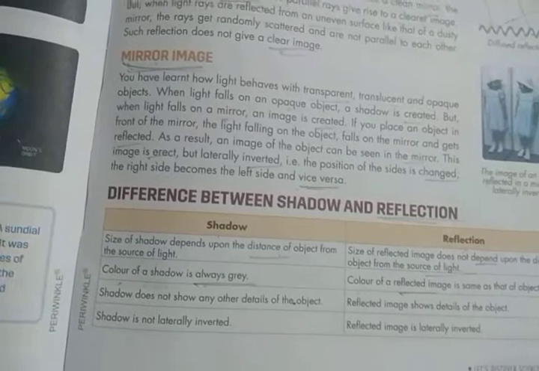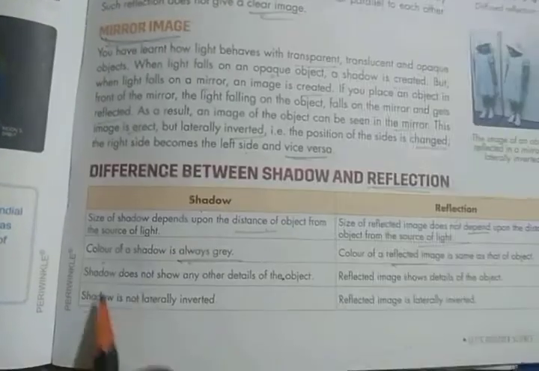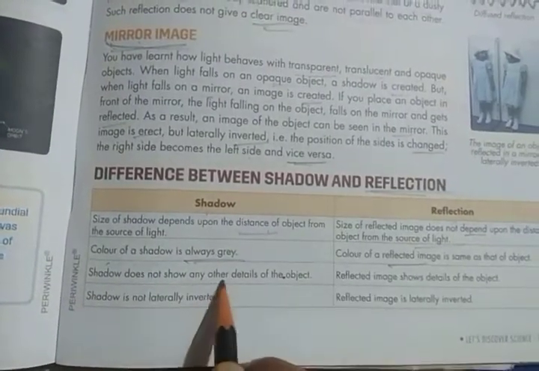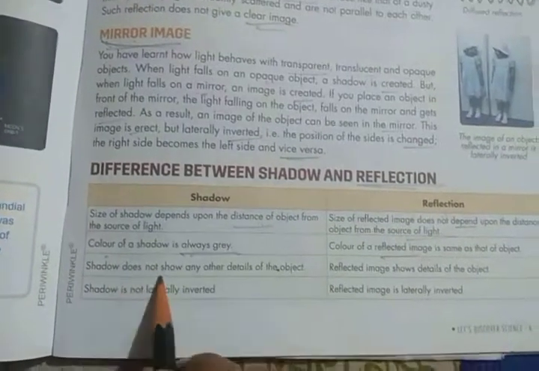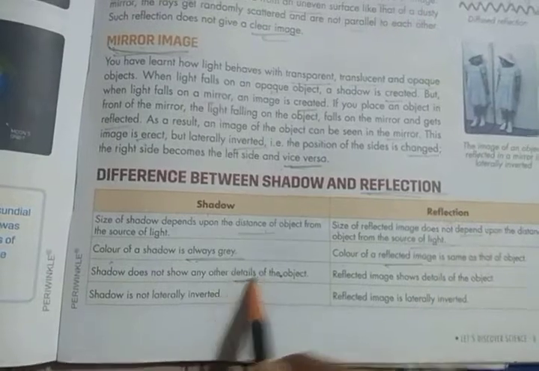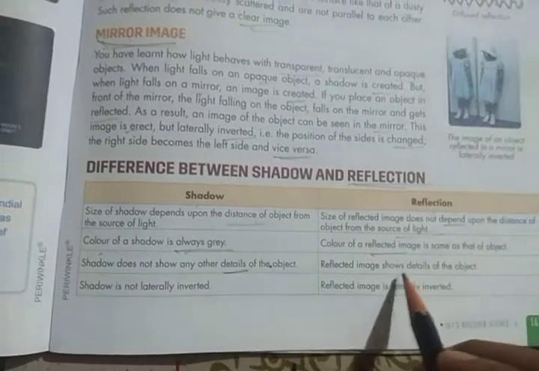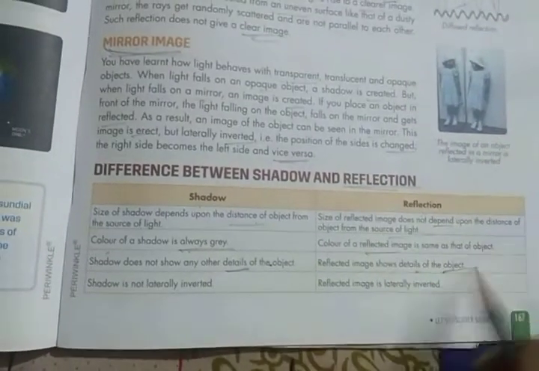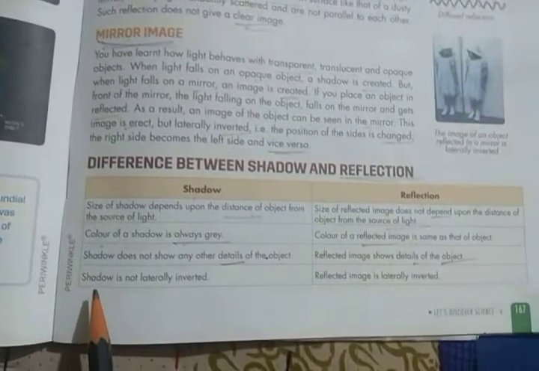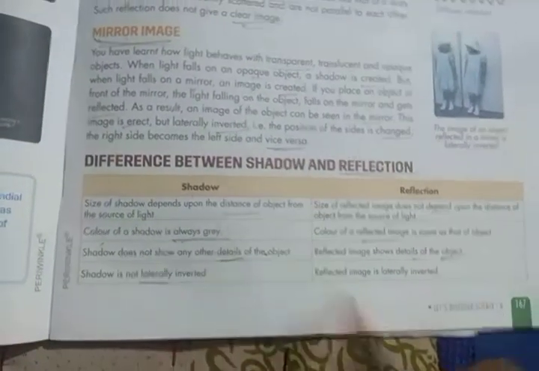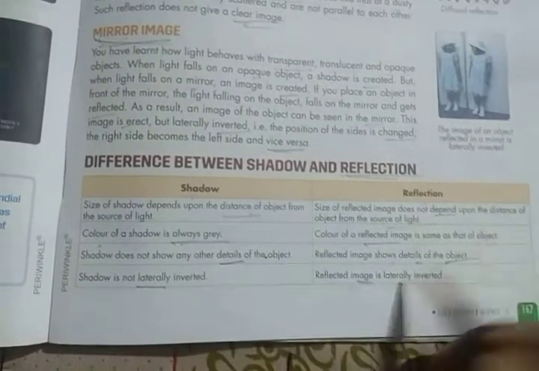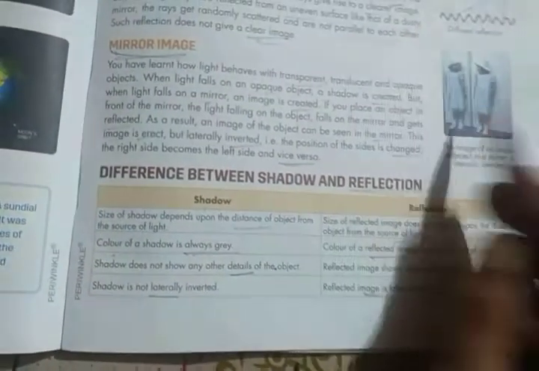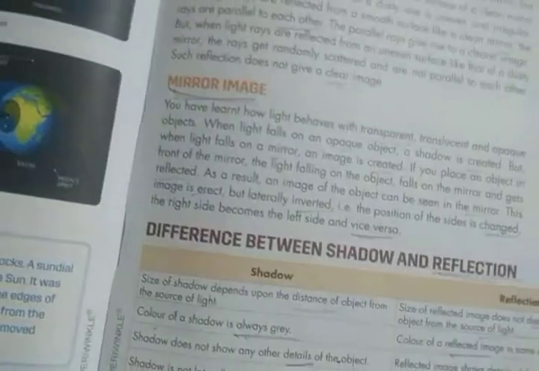Red becomes red, black becomes black, but in shadow, the color is always gray. Shadow does not show any other details of the object, but an image shows the details of the object. Shadow is not laterally inverted, but an image is laterally inverted. You can see here.